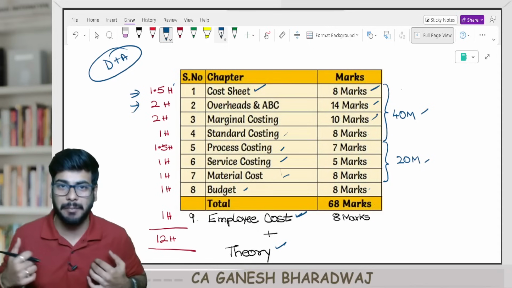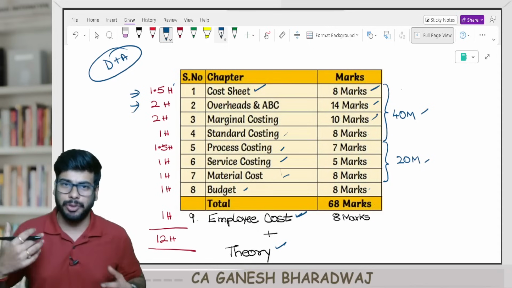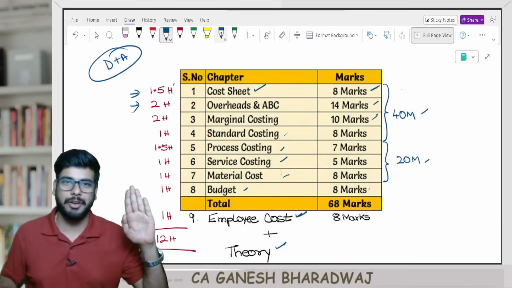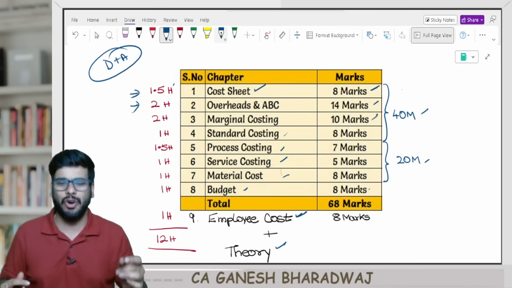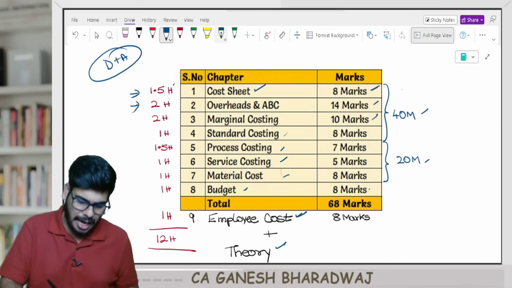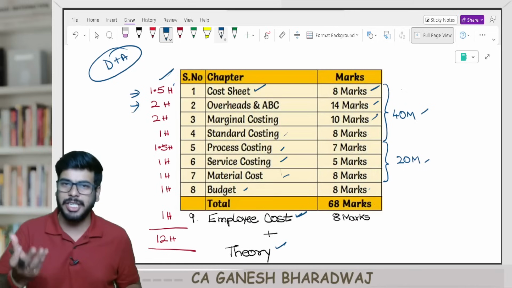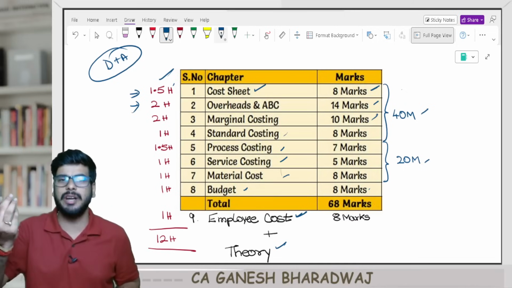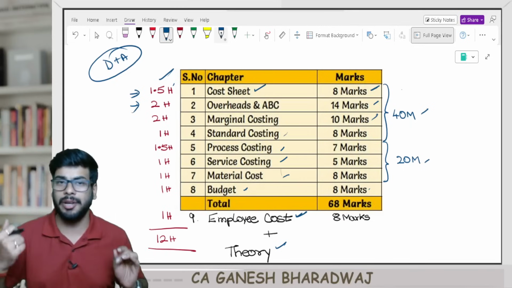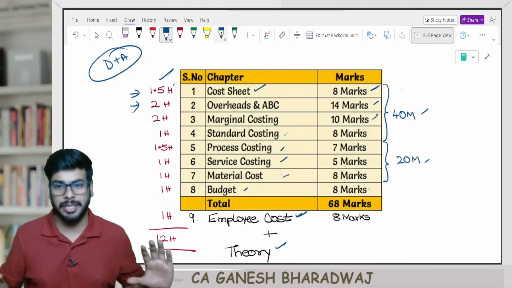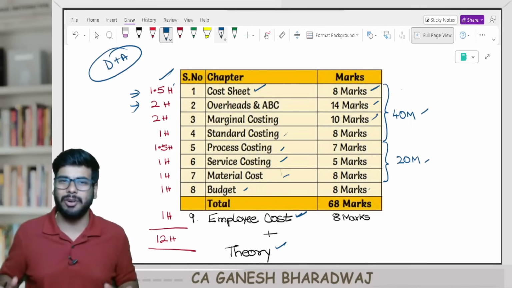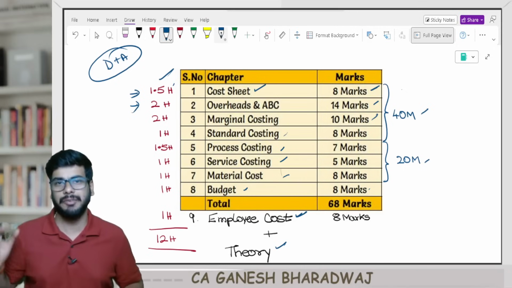If you have attended my regular course or my EVO exam oriented batch, then I would have dictated the library of adjustments. If you have it along with you, trust me, it will not even take the hours which I have mentioned here. Cost sheet and all, in less than 1 hour you can finish. If you have the library of adjustments, overheads and ABC put together will take about 1 hour, 1 hour 15 minutes. That's all. Even if not that, max, this is the time you can take on these chapters. Guys, trust me, it's not that difficult, right?